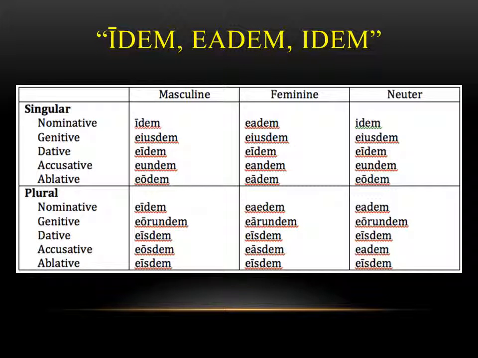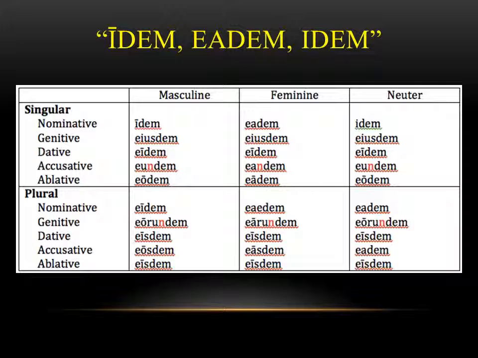So now we have the chart for eadem. And pay attention again, like I said, it's the same idea as is, ea, id. We're just putting a dem on the end of these words. And there are a few exceptions. But the main one that you want to notice is you have the letter N in front of the dem instead of an M. So in other words, in the masculine accusative singular, the pronoun we learned was eum with an M. Now it's eundem with an N. That's the trick you want to pay attention to. So specifically the accusative singular, and then the same thing is happening in the genitive plural.